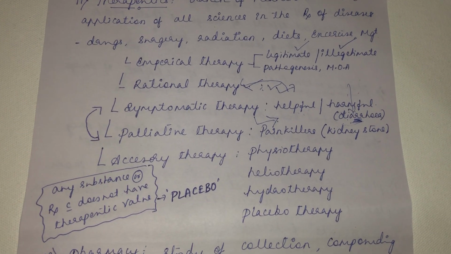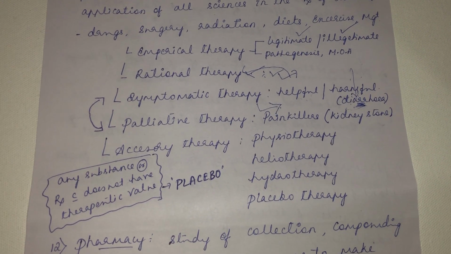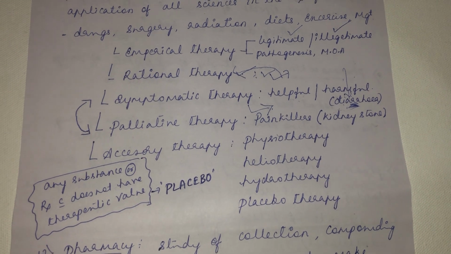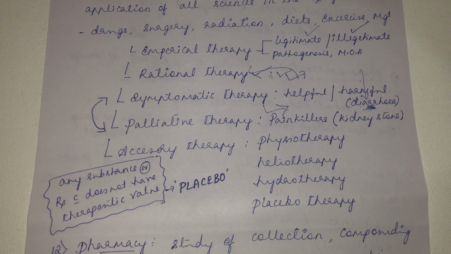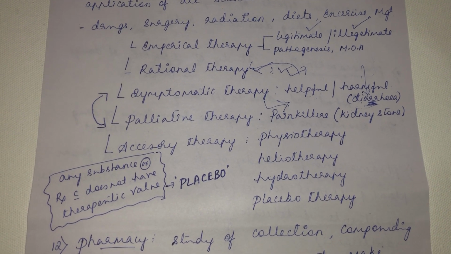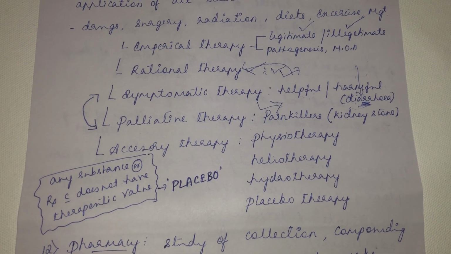Then there is palliative therapy. See, palliative therapy is to relieve the suffering of the patient. More often, symptomatic therapy and palliative therapy are used interchangeably. Palliative therapy, more often it is used to relieve the suffering of the patient.